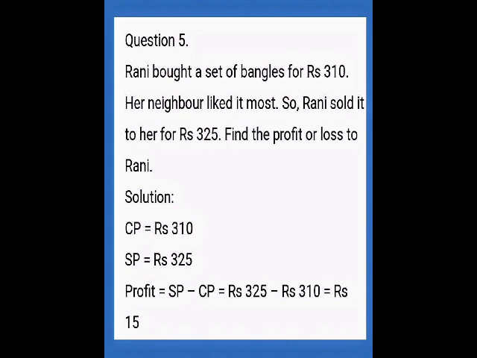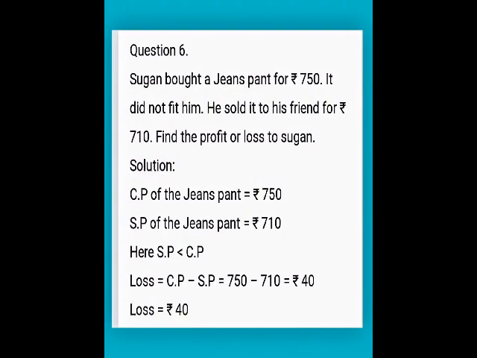Next question, question number 6. Sugan bought a jeans pant for rupees 750. It did not fit him. He sold it to his friend for rupees 710. Find the profit or loss to Sugan. He bought a jeans pant, that is cost price is rupees 750. He sold it to his friend at rupees 710, that is selling price.